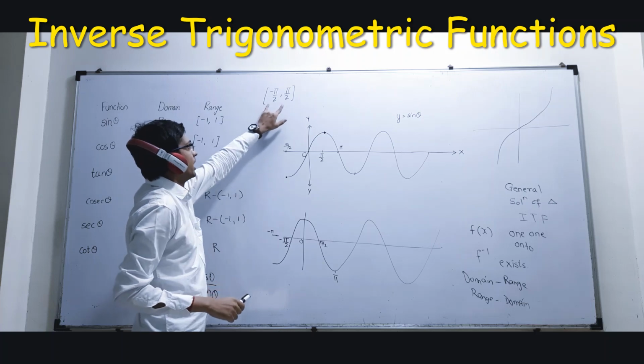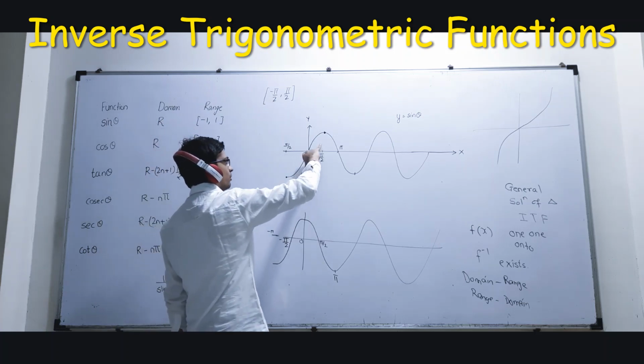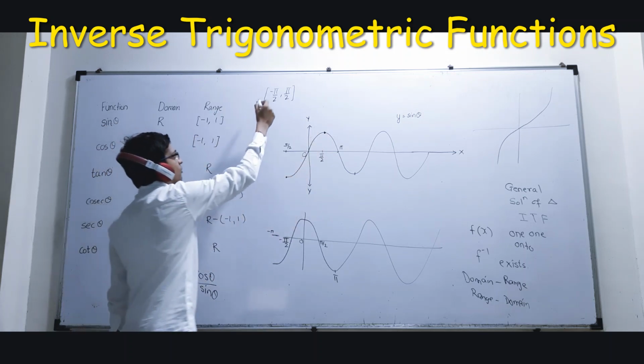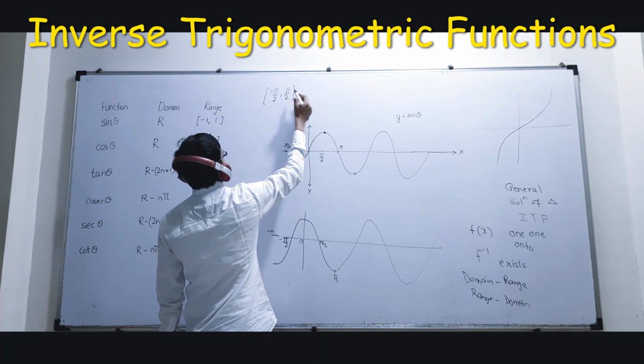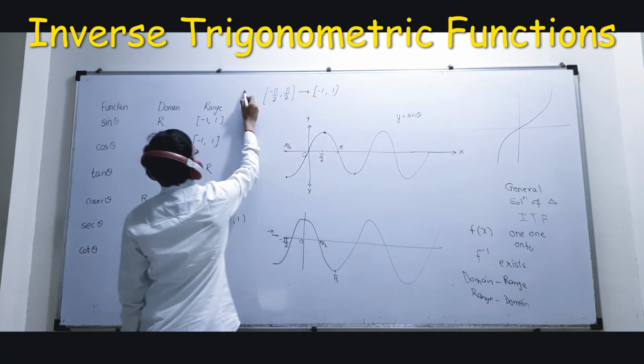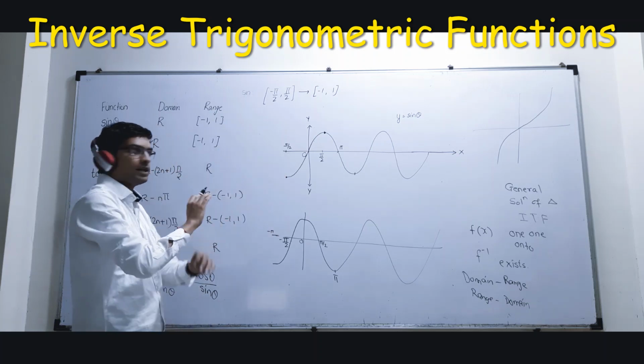So if I restrict my domain, my inverse can exist because in this domain all values are unique and it is defined. So I can say that for minus pi by 2 to pi by 2, I can say -1 to 1. This is for sine function. अब मुझे साइन इनवर्स लिखना है, so I'll flip it.